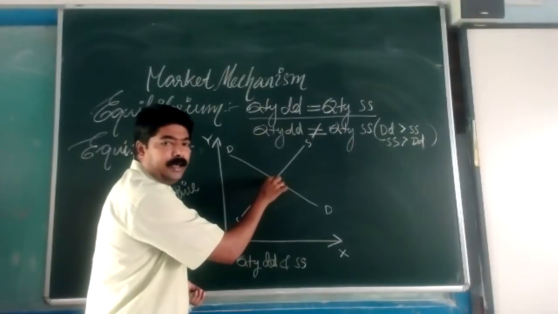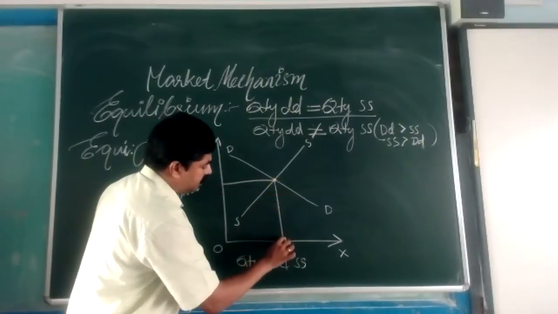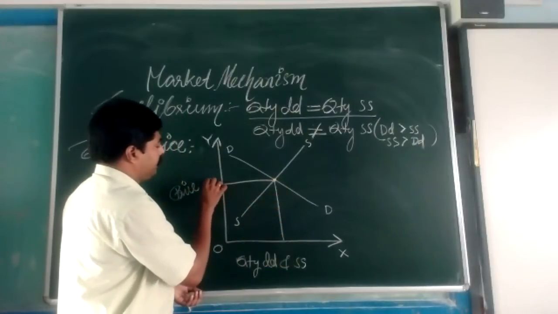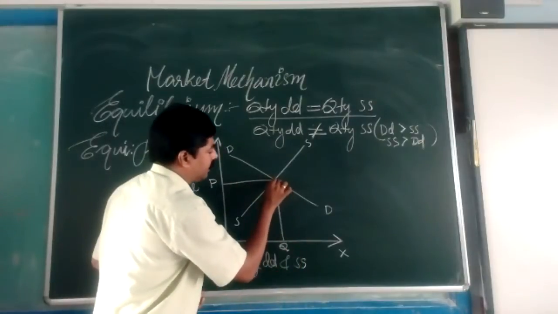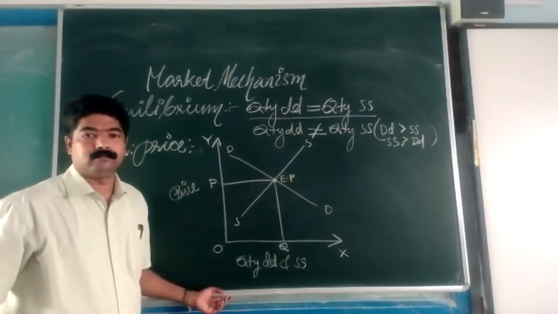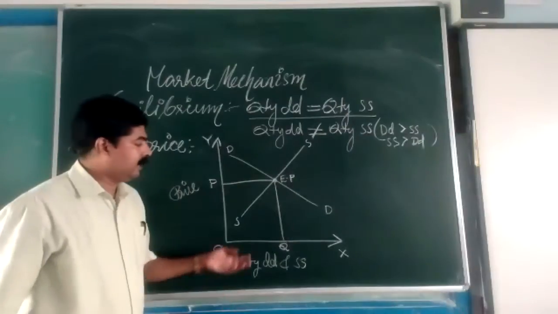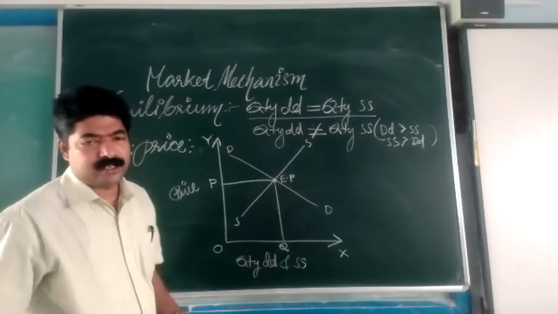This is the joining point from which the price and quantity are formed. So this P and Q, and this particular point is known as the equilibrium point or equilibrium price. Is that clear?